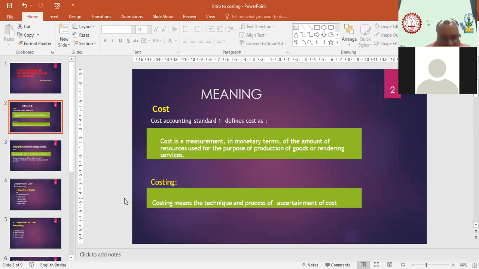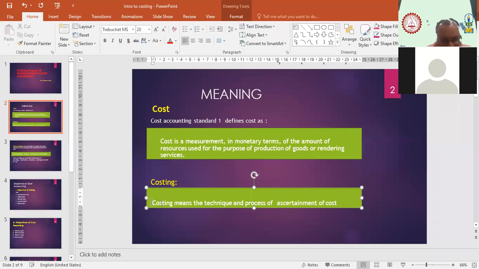Yes, sir. The next term is costing. Now, what do you mean by costing? What are we going to do with costing? So bacha, costing is a process. We can say it is a technique, or a method, for finding out the cost of any product or service. Cost is basically the expense which you incur, and costing is a method to find out, to calculate, to understand those expenses. That is the meaning of costing.